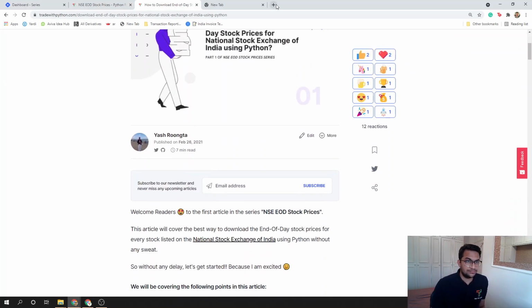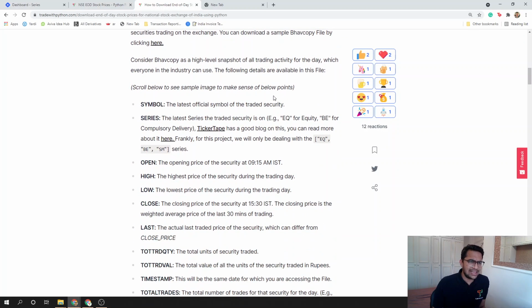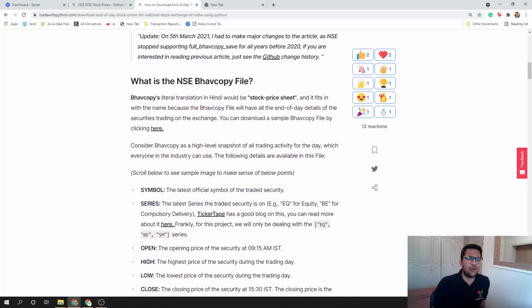Okay. So NSE has this end of day file called Bhavcopy. I'm pretty sure most of you who are trading in the Indian markets must have heard of it. What is Bhav? Bhav is price. What is copy? Copy is like a spreadsheet. You get your Bhav copy, right?